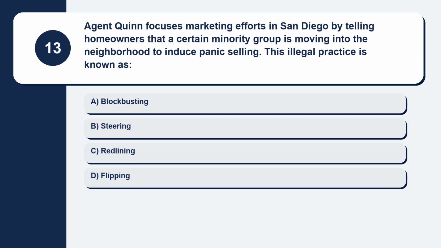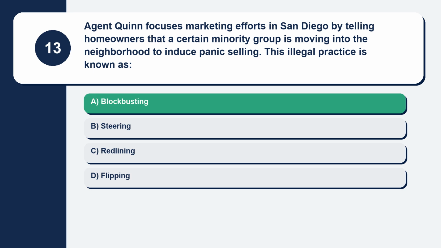Question 13. Agent Quinn focuses marketing efforts in San Diego by telling homeowners that a certain minority group is moving into the neighborhood to induce panic selling. This illegal practice is known as. Here are your options. Option A, blockbusting. Option B, steering. Option C, redlining. Option D, flipping. The correct answer is option A, blockbusting.